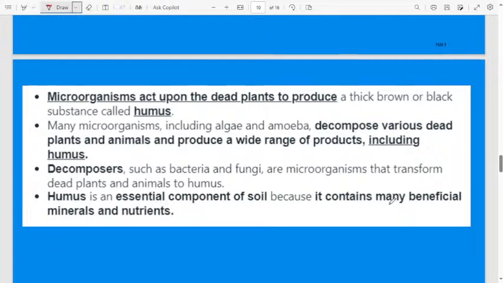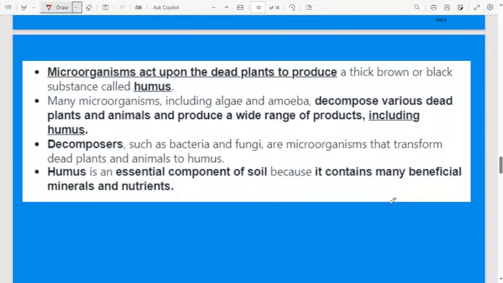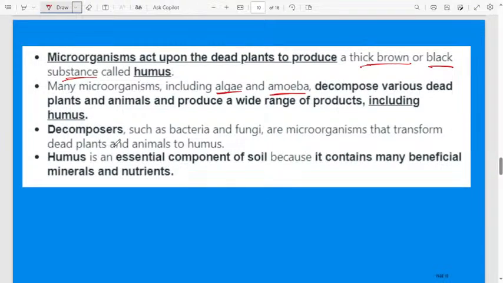Then, coming to humus: the microorganisms act upon dead plants and animals to produce a thick brown-black colored substance. That thick black and brown material that grows, we call humus. Many microorganisms, including algae and amoeba, decompose various dead plants and animals and produce a wide range of products including humus. Decomposers such as bacteria and fungi transform dead plants and animals into humus.